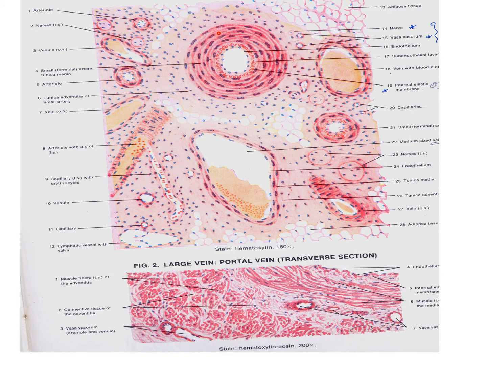So here you can see the section of this muscular artery. The internal elastic lamina is well developed. Tunica media is thicker compared to the tunica media of this vein. Here there is a larger amount of smooth muscle fibers and less elastic fibers. In an elastic artery, there are more elastic fibers and less smooth muscle. But in a muscular artery, there is more smooth muscle and fewer elastic fibers. So the names muscular artery and elastic artery are given.